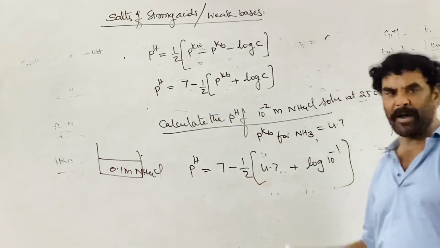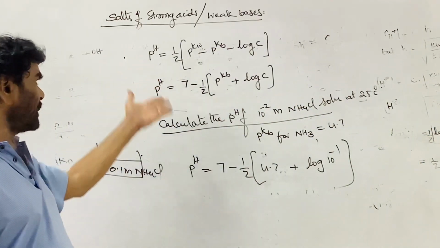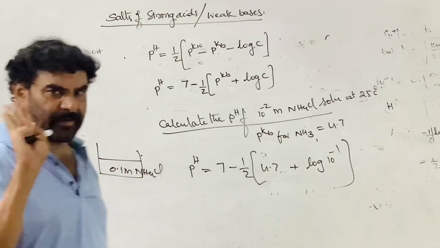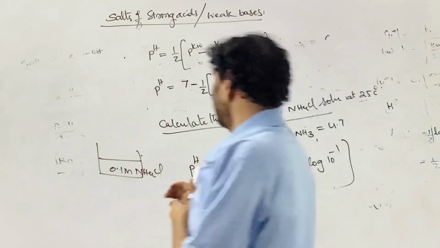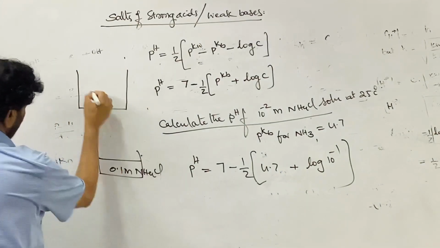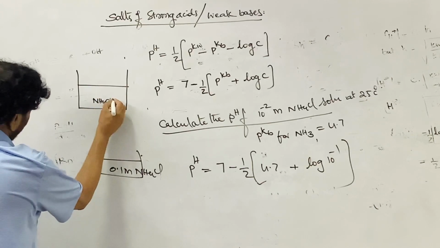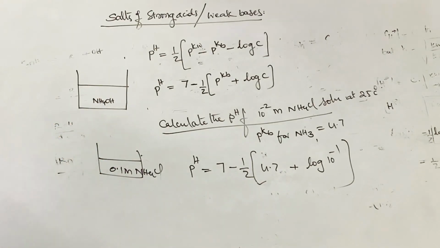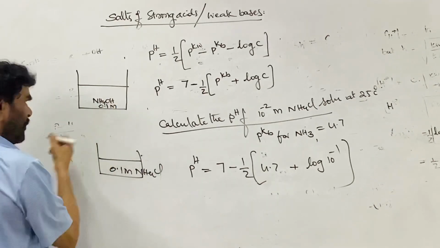So here is a two-part question. Say you have ammonium hydroxide, 100 ml of 0.1 molar ammonium hydroxide.